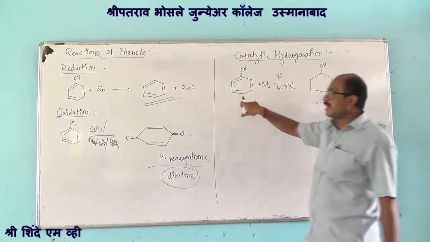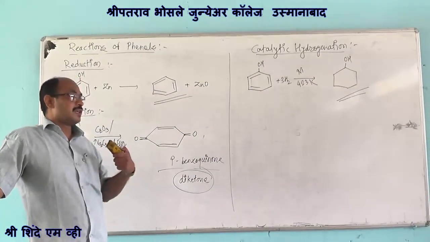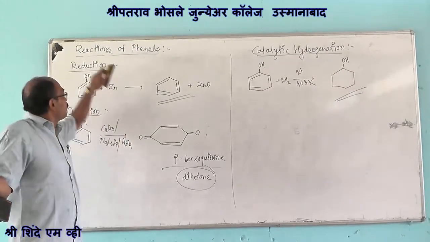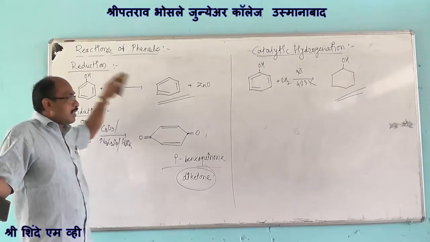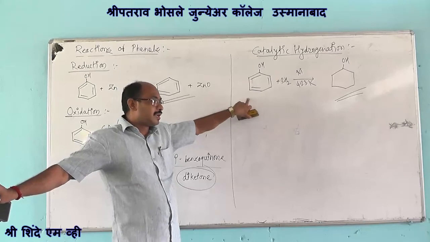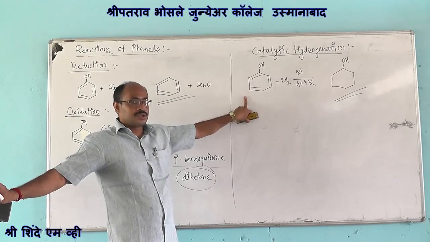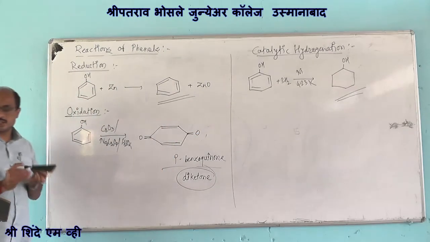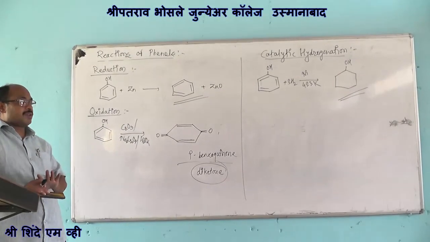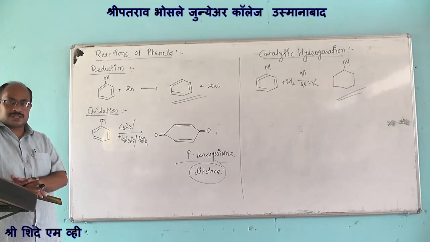Reduction reaction and catalytic hydrogenation reaction, these two are different reactions. Reduction reaction of phenol involves removal of oxygen, and on catalytic hydrogenation of phenol we are having the formation of cyclohexanol from phenol by addition of molecules of hydrogen. These are the chemical reactions of phenols. Here we are having the completion of this topic, alcohol, phenols and ethers. Thank you.